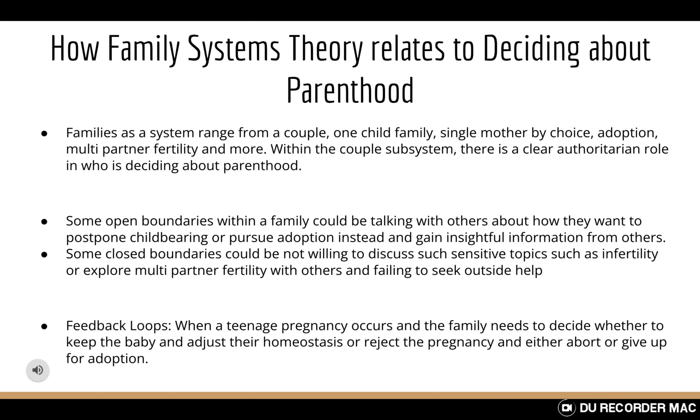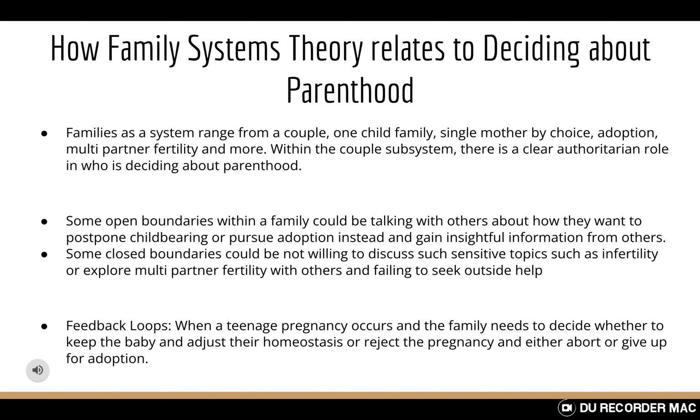Some open boundaries within a family could be talking with others about how they want to postpone childbearing or pursue adoption instead and gain insightful information from others. Some closed boundaries could be not being willing to discuss such sensitive topics as infertility or explore multi-partner fertility with others and failing to seek outside help.